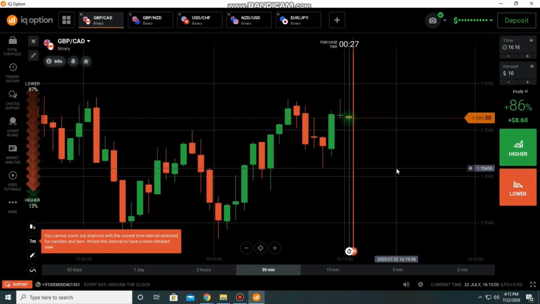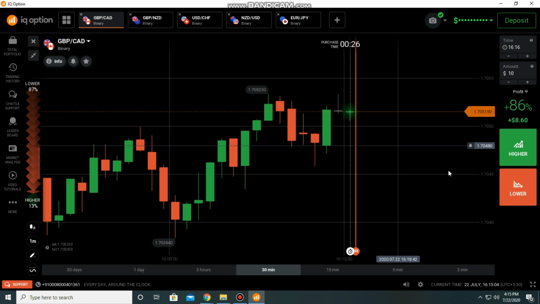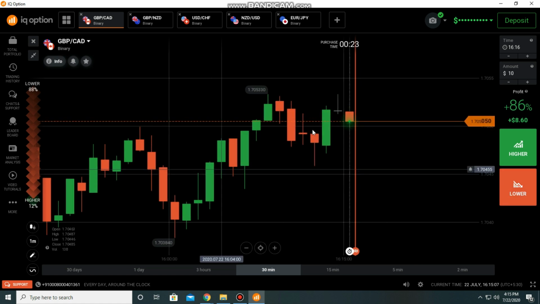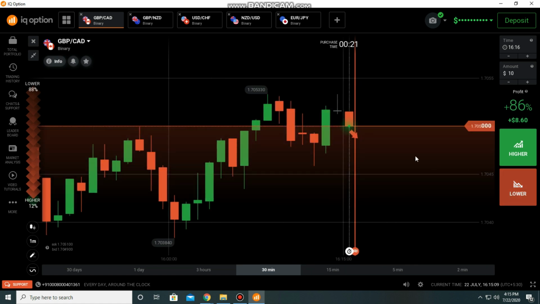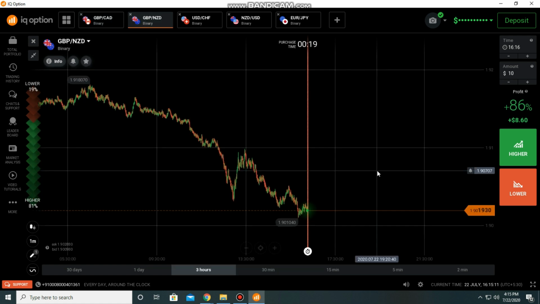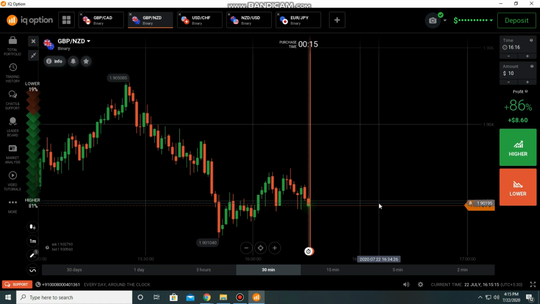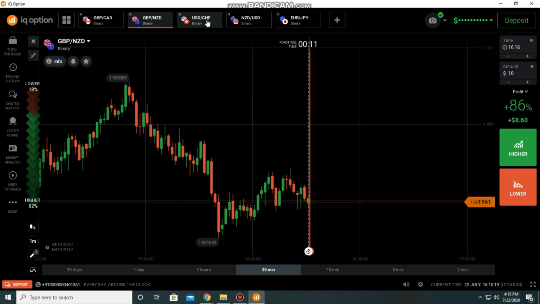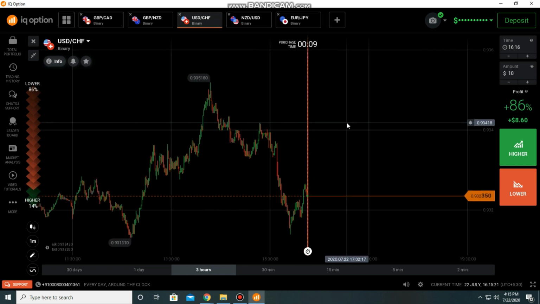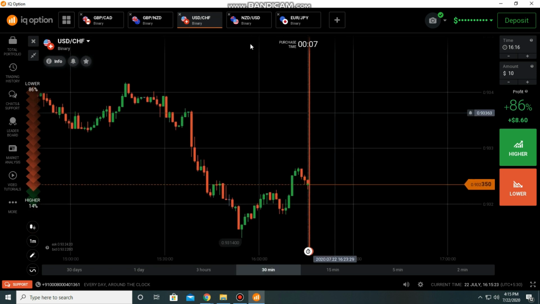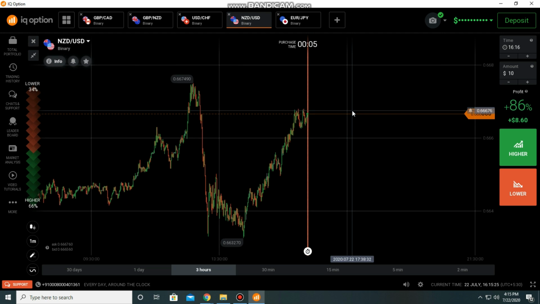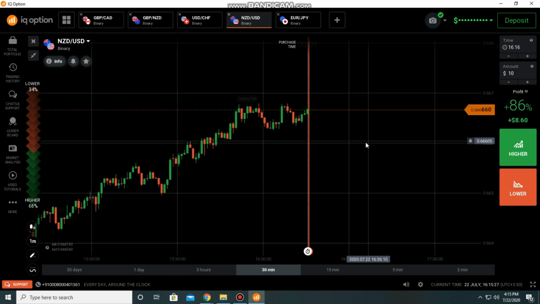Okay, just analyze the market. Here the next one should be bearish, but I need a good entry to go to the sellers, otherwise it may be a losing trade. Here also I expect a bearish candle, but just wait, we can take a trade in the next candle. Here also it's a continuation sign. Here also it's going up.